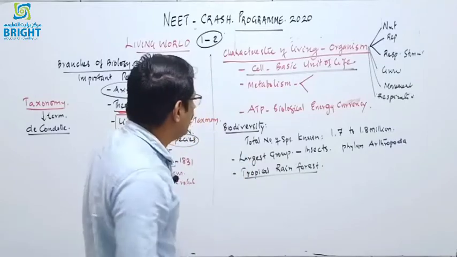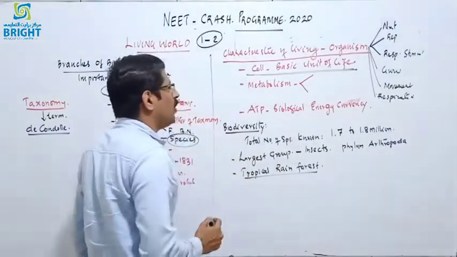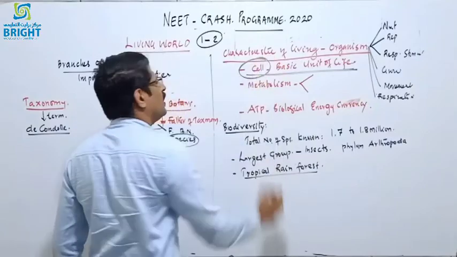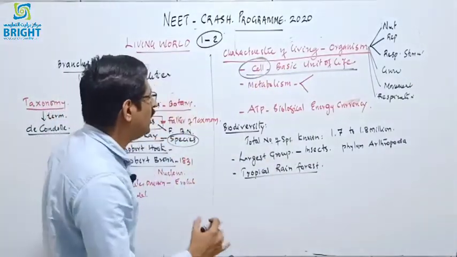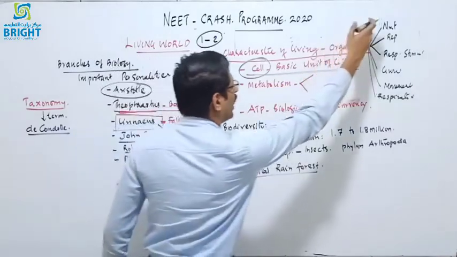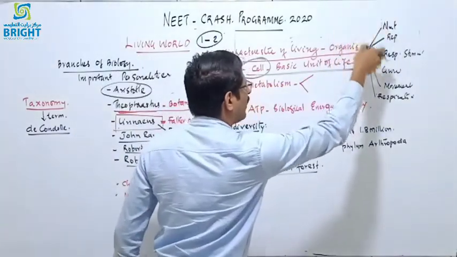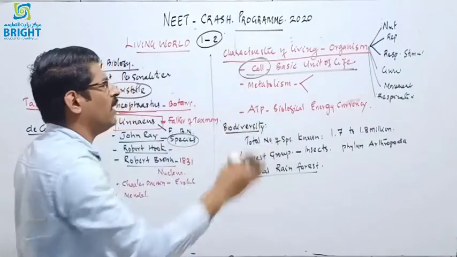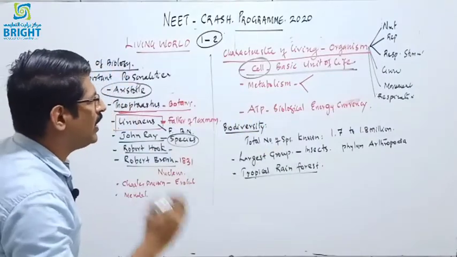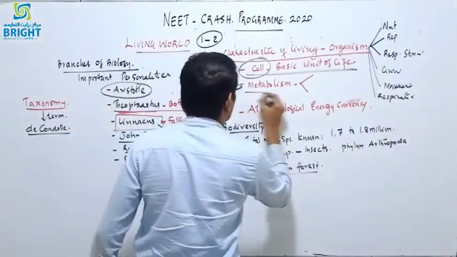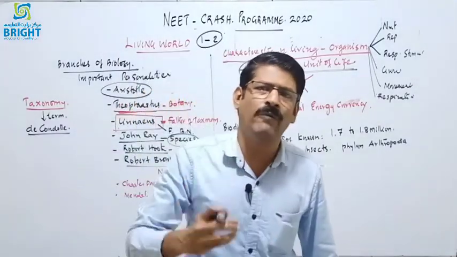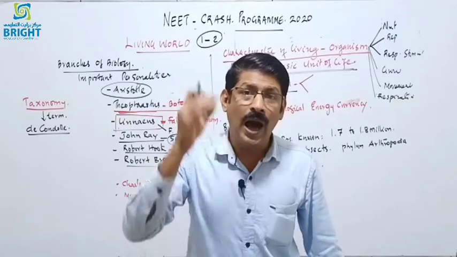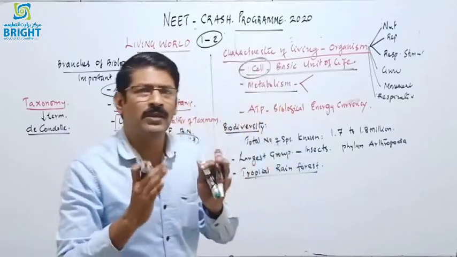Here, the basic characteristic feature of a living organism is the presence of a cell. That may be a prokaryotic cell or a eukaryotic cell. And each and every organism, when it has nutrition, reproduction, respiration, growth, development, movement, anything, must undertake metabolism, because the cytoplasm is the major arena of various chemical reactions of the cell, and those chemical reactions make the cell alive.